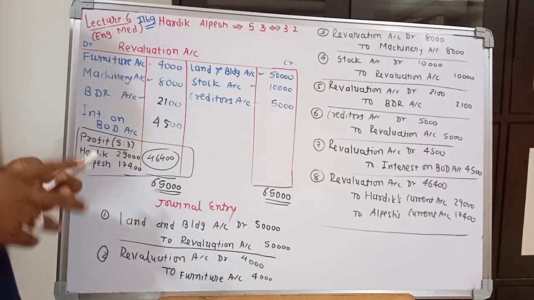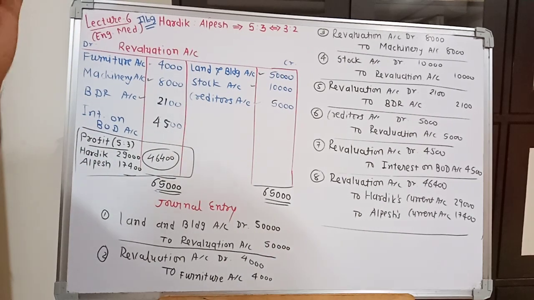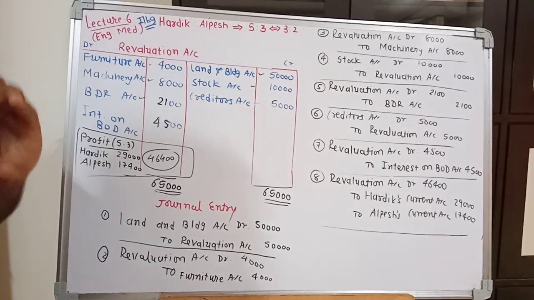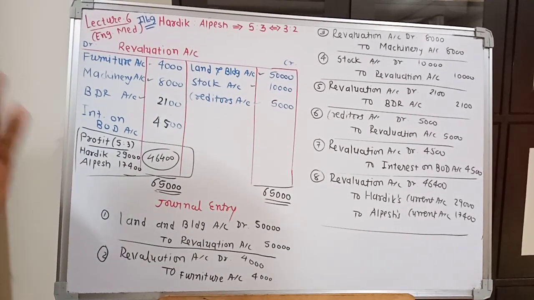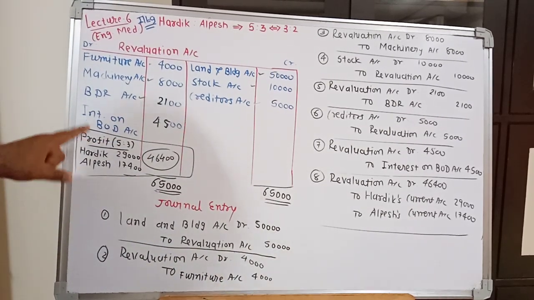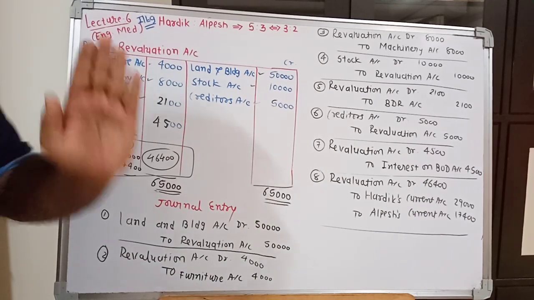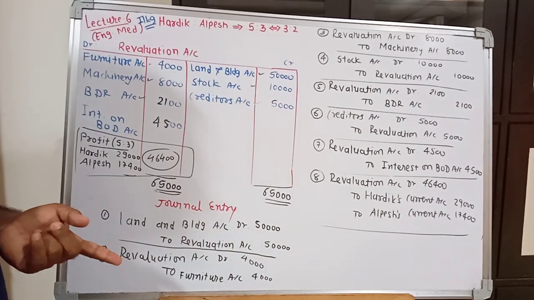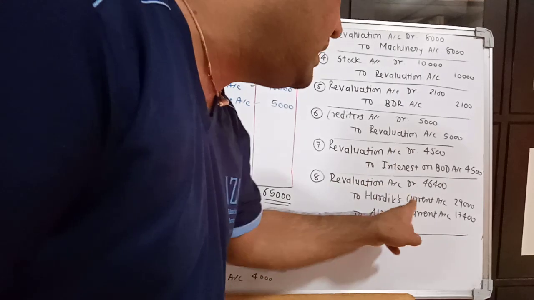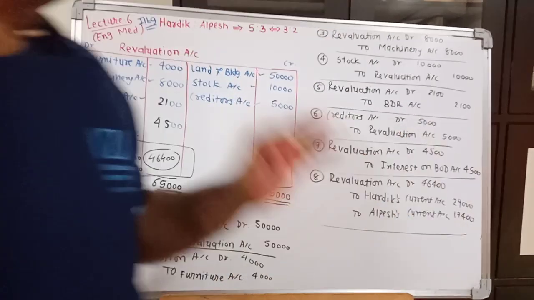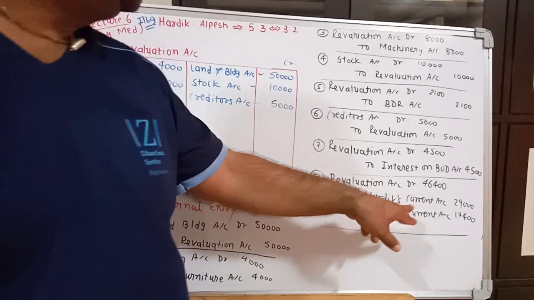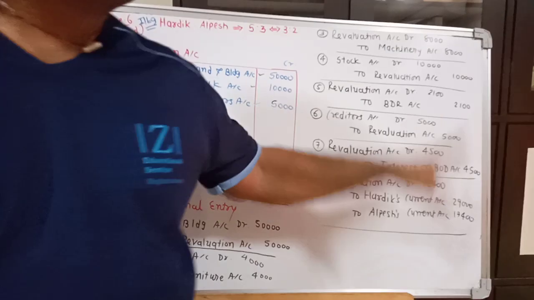When both partner's capital and partner's current accounts are given, it is called fixed capital method. And in this fixed capital method, you have to transfer the profit to current account instead of capital account. If you are given only capital account, then you can write in this journal entry Hardik's capital and Alpesh capital account. But here capital and current both accounts are given, then you have to transfer this profit to current account, not to capital account.